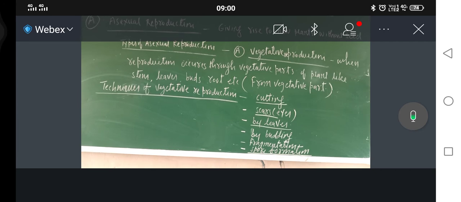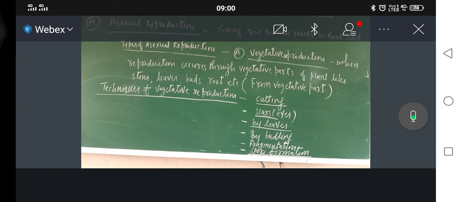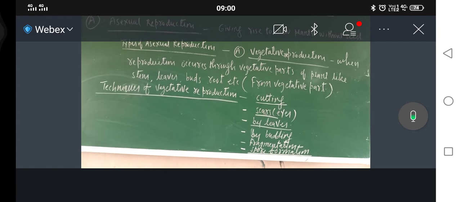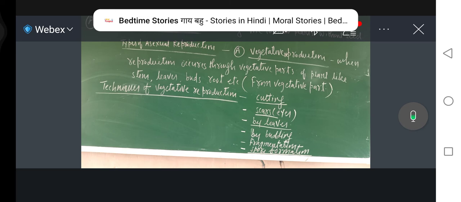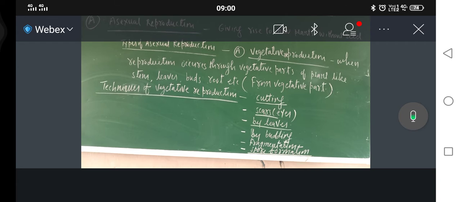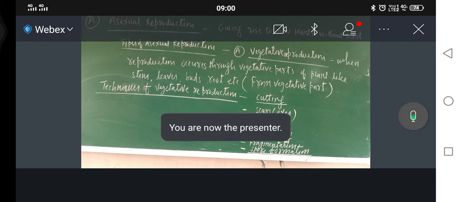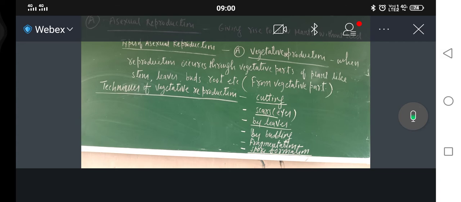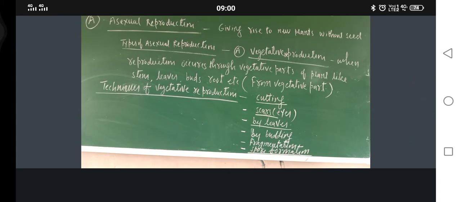First one I am going to explain to you is cutting. Everybody has heard about the champa flower and rose flower. In champa and rose, one individual branch may be cut from the nodes, and if it is planted in the soil, that cutting will give rise to new plants.